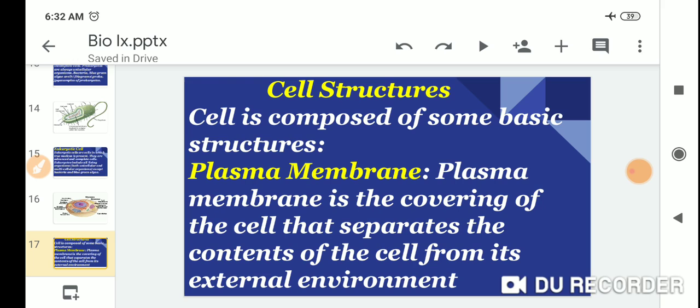The first one is the plasma membrane. The plasma membrane is the covering of the cell that separates the content of the cell from its external environment.